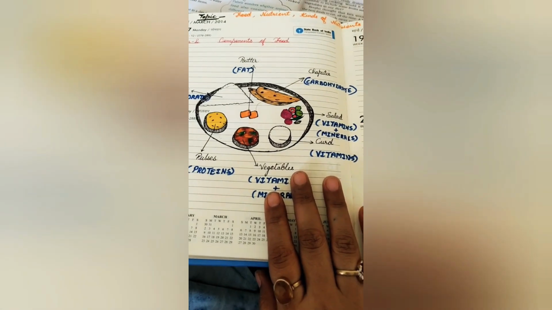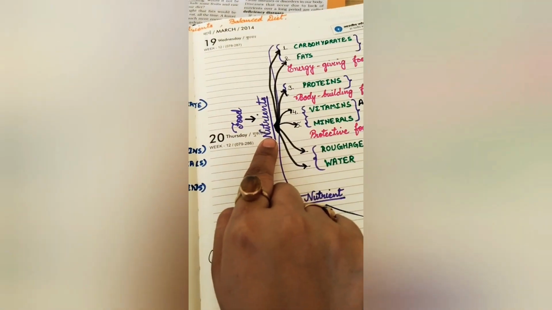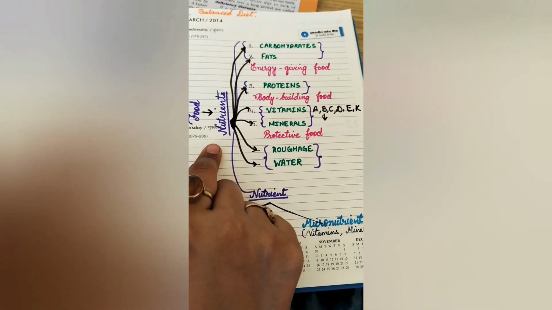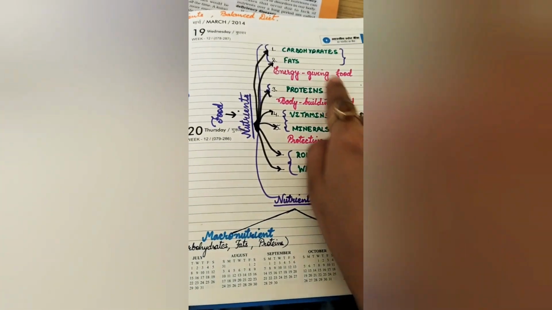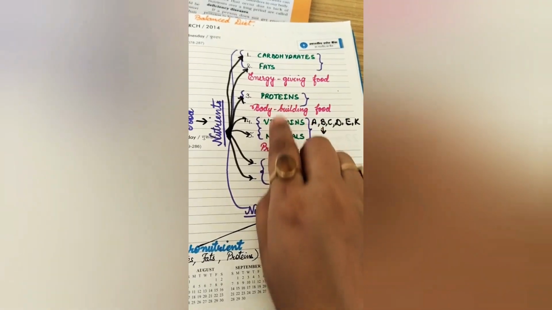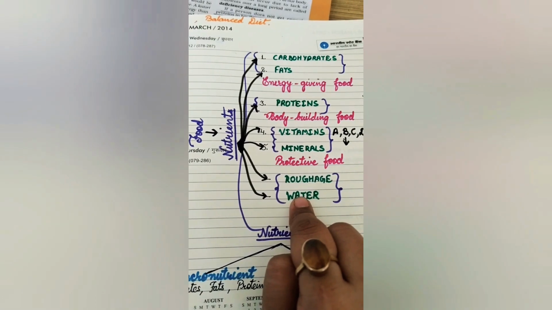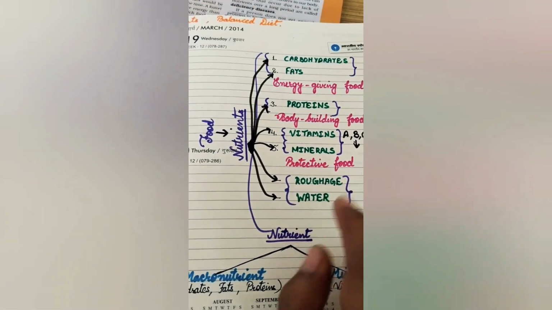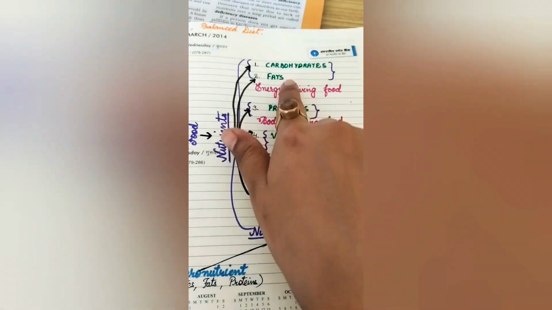Needs of our body is called food. From the food, the chemical substances we get, which are important for our growth and development, are called nutrients. There are 5 kinds of nutrients: carbohydrate, fats, proteins, vitamins, minerals, and these 2 are non-essential. These are essential, these are non-essential. But water is essential in every way, right? Roughage is non-essential.